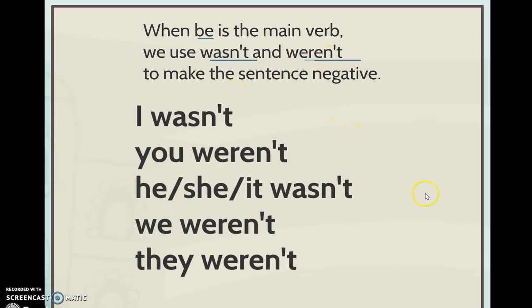So, this is the result. I wasn't, you weren't, he wasn't, she wasn't, it wasn't, we weren't, they weren't. Okay, remember the example. Ayer no estuve contenta. I wasn't happy. You weren't happy yesterday. He wasn't happy. And she wasn't happy. It wasn't happy, the dog. We weren't happy. And they weren't happy. Okay?